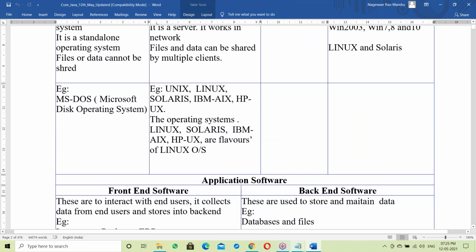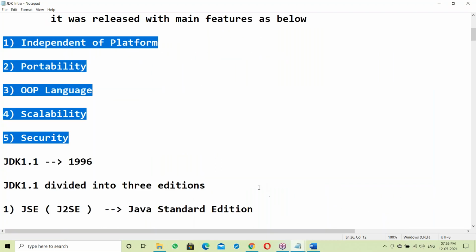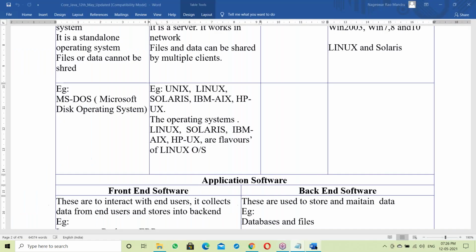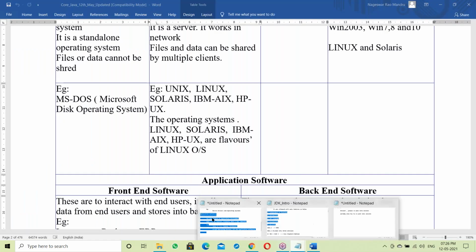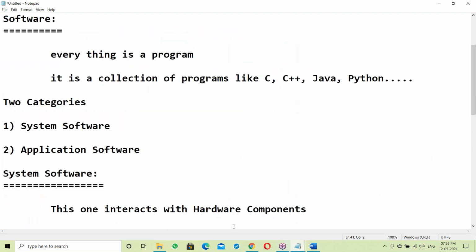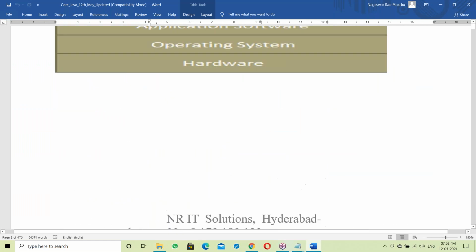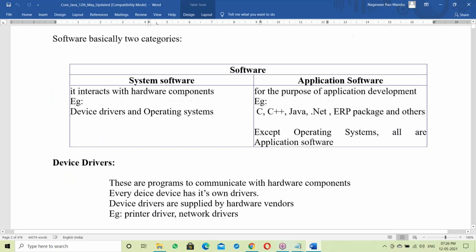Whatever topics I'm explaining, I'll explain using Notepad and Word documents. I'll be using these two things. Everything is there in the documents, nothing missing here. Everything I have prepared is in the documents. Even a single word is not missing.